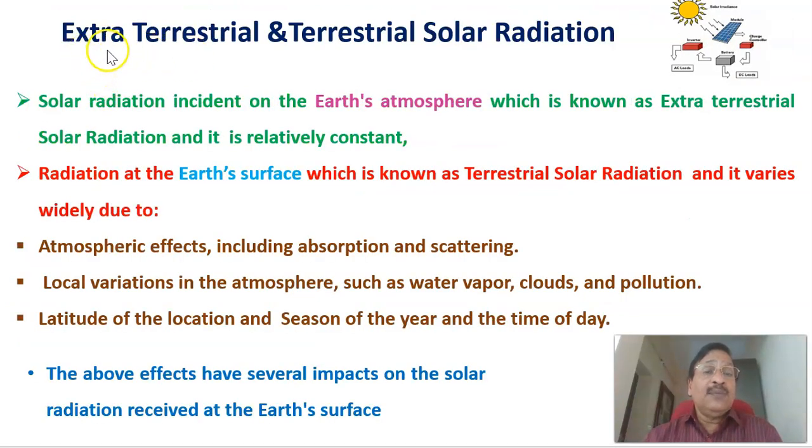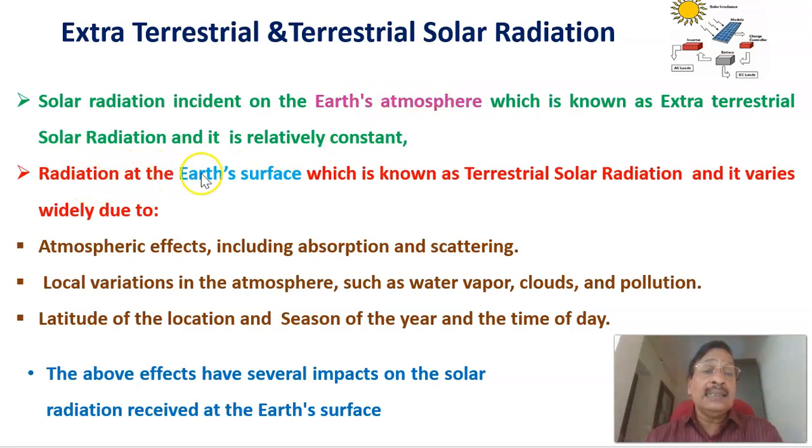Now let us see the difference between extraterrestrial and terrestrial solar radiations. What is the difference between them? Okay. Now let us see solar radiation incident on the Earth's atmosphere, which is known as extraterrestrial solar radiation and is relatively constant. That is radiation on the Earth's atmosphere. On Earth's atmosphere, that is called extraterrestrial. Extraterrestrial means extra, that is coming on Earth's atmosphere.